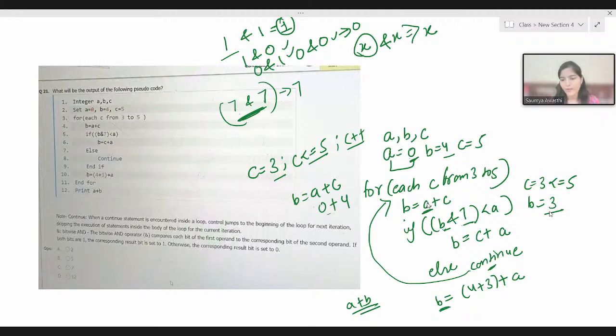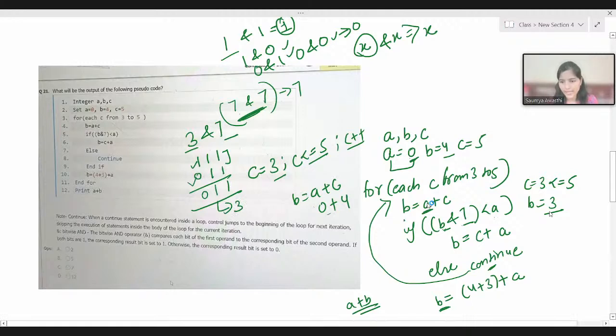Right, now here we are doing if 3 bitwise and with 7. So what are the binary values for these two? For 7 we have 1, 1, 1. For 3 we have 1, 1. So if you do the bitwise and, as I already discussed how it works: these two bits, both operands are 1, so output would be 1. Here also they both are 1, output would be 1. Here one operand is 1 and another one is 0, so what would be the output? Obviously 0. And this binary value belongs to which decimal number? To 3, right? So 3 less than A.